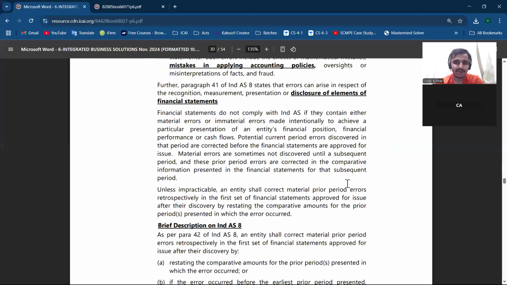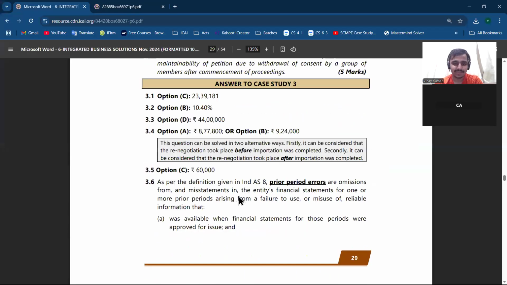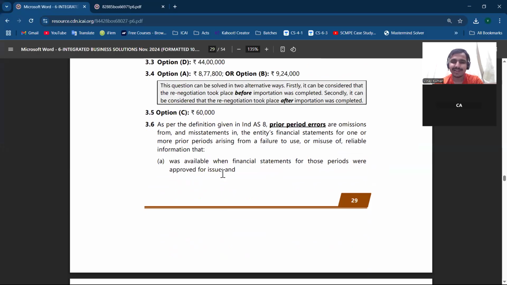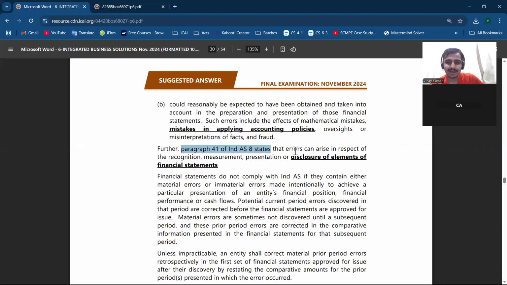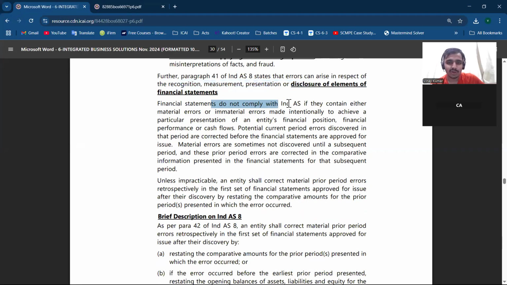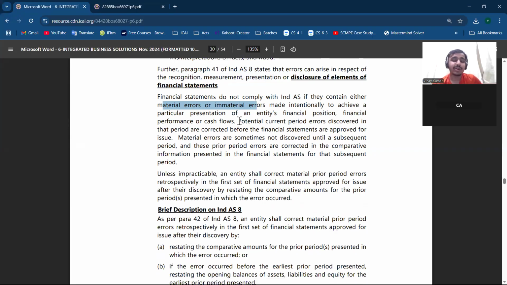Now Ind AS 8, also key how they presented. I will see prior period omission and, as it is, line from what are prior period errors. Firstly they quoted that. Now as per Ind AS 8, what is the treatment of error in the financial statements, की recognition को affect करता है, disclosure को करता है कि financial statements do not comply with Ind AS if they contain material errors or immaterial errors made intentionally. मतलब we have to see whether the material error was due to fraud, that may happen intentionally, was there. और कैश फ्लो मतलब कि ethical, it can be related to an ethical question also कि management they have done that, identify that.